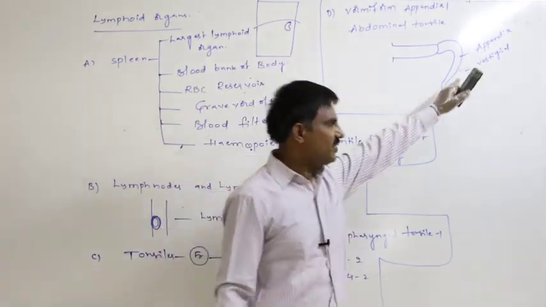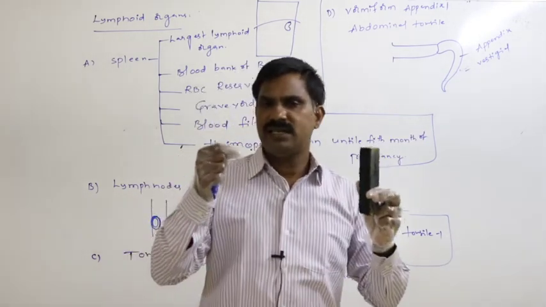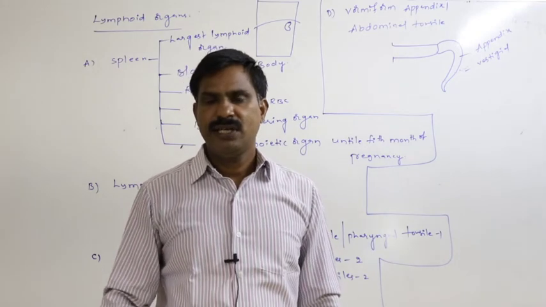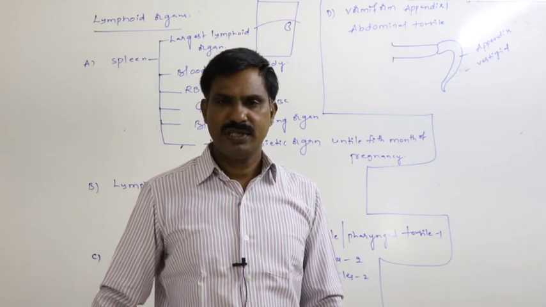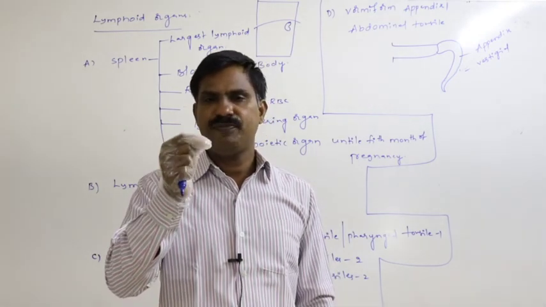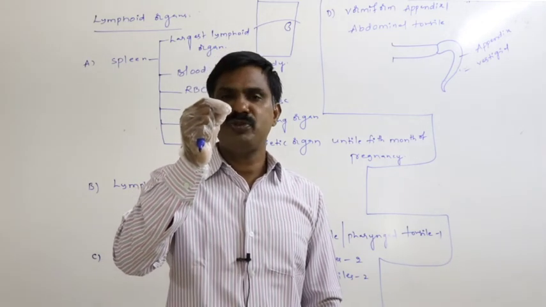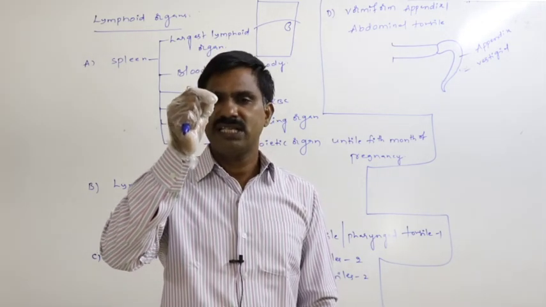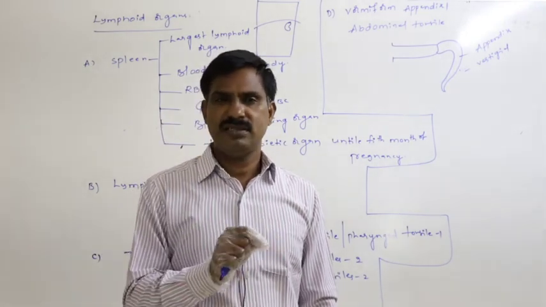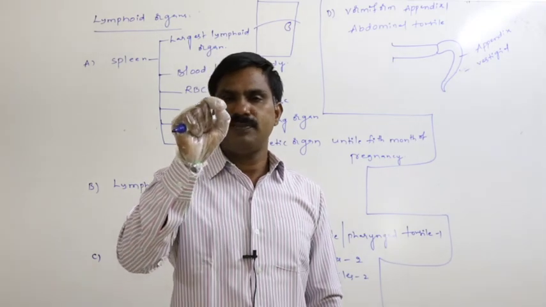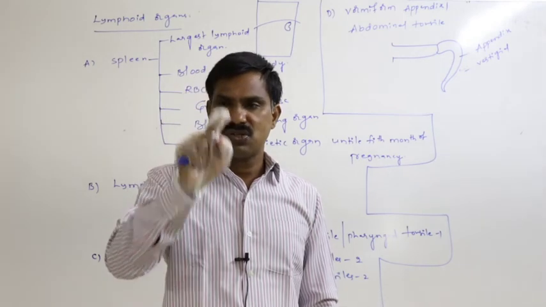But recent researchers reveal that the vermiform appendix has lymphatic tissue useful for the destruction of toxins which may be released from the E. coli bacteria of the cecum. In the cecum, E. coli bacteria are present and may release certain toxins. Those toxins are destroyed.